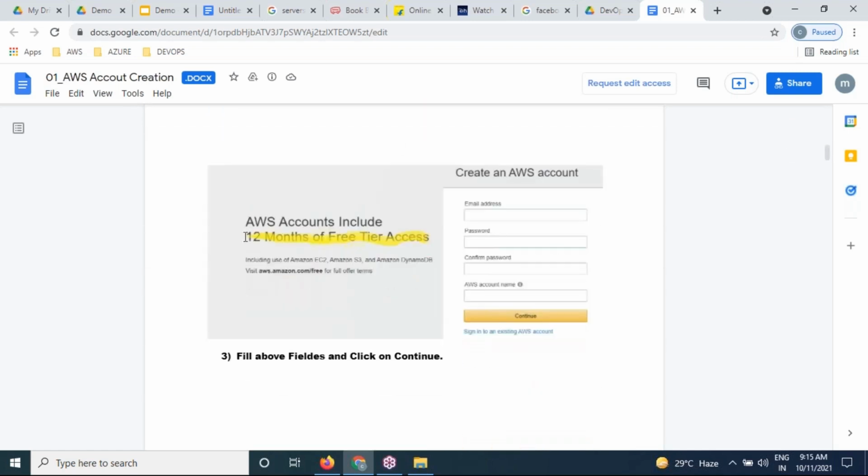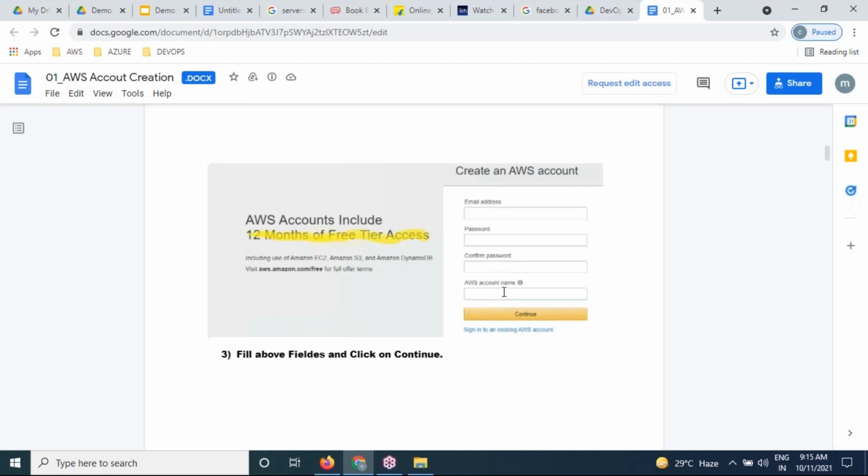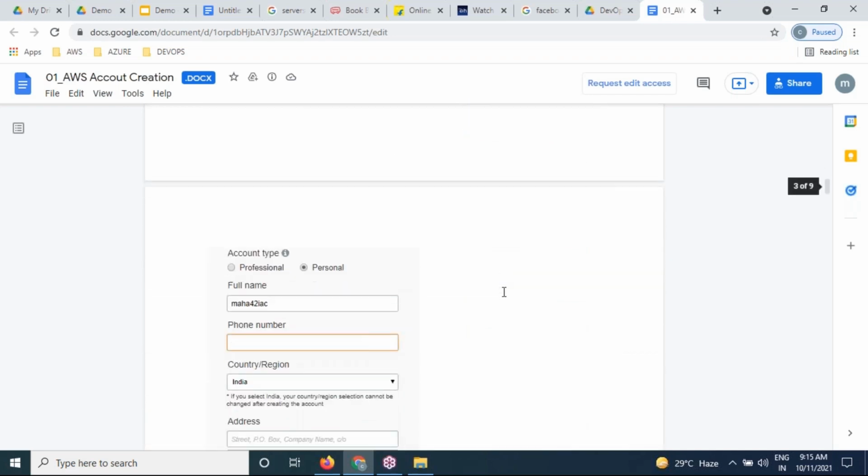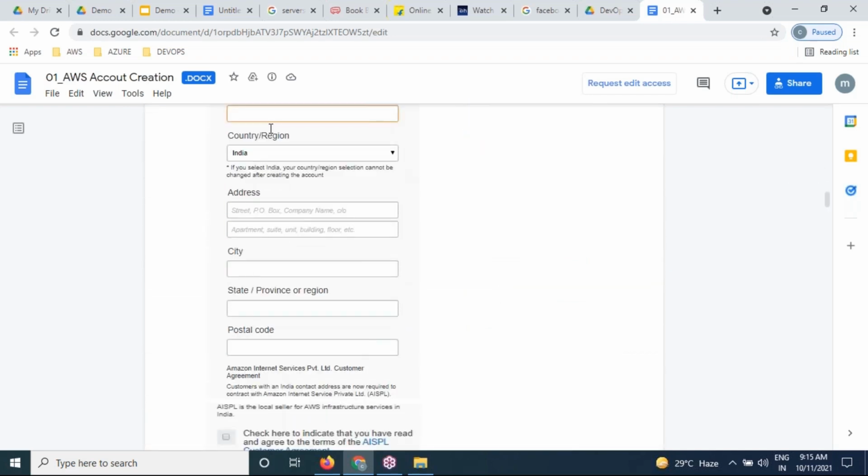Please fill in your details. It is a 12 months free account. 12 months free. Okay, not for all. Only particular services will be free, but not all. Which are all free, which are all paid, I'll explain, don't worry. So please provide your email address, password, confirm password, account name, and all the details which are displayed.